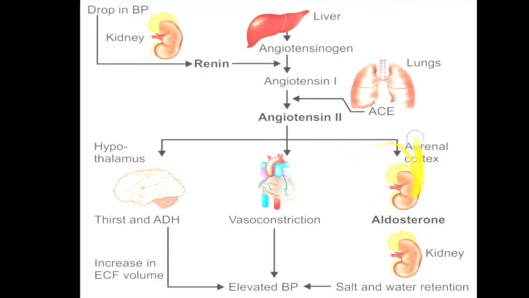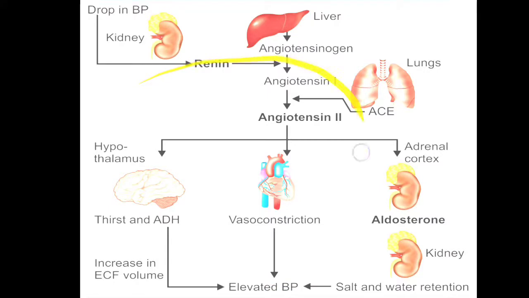the adrenal, which is nearby the renal, so it is called adrenal cortex. From the adrenal cortex, aldosterone is released, and this aldosterone is again acting over the kidney. This aldosterone has the main function to retain sodium as well as water. So water and salt retention, and overall that will also lead to the increase in blood pressure.